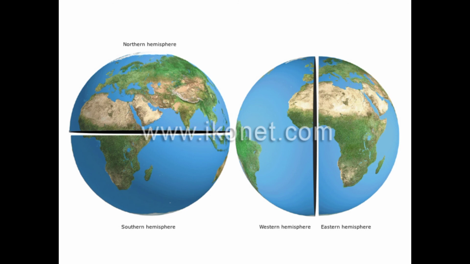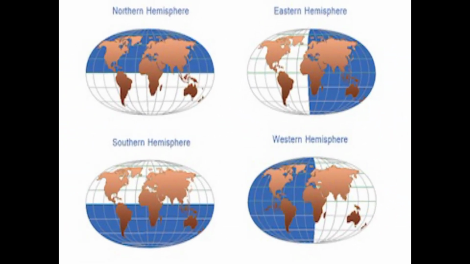We are going to know that one. And here observe, see this figure. The northern hemisphere, eastern hemisphere, southern hemisphere and western hemisphere are colored with blue. Observe clearly.